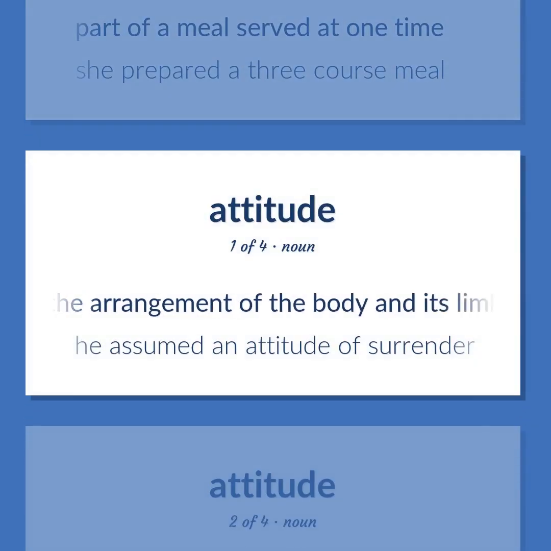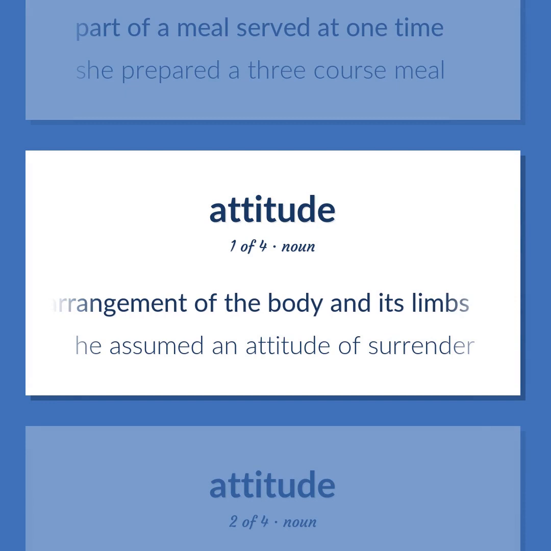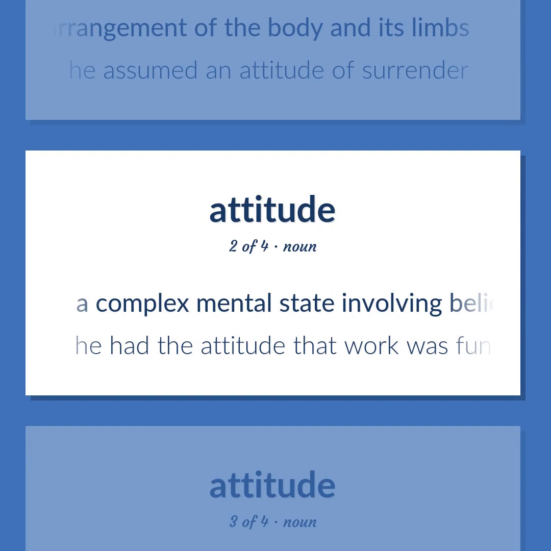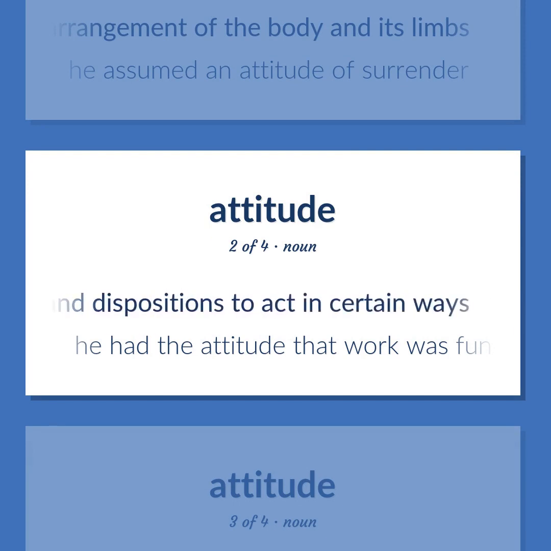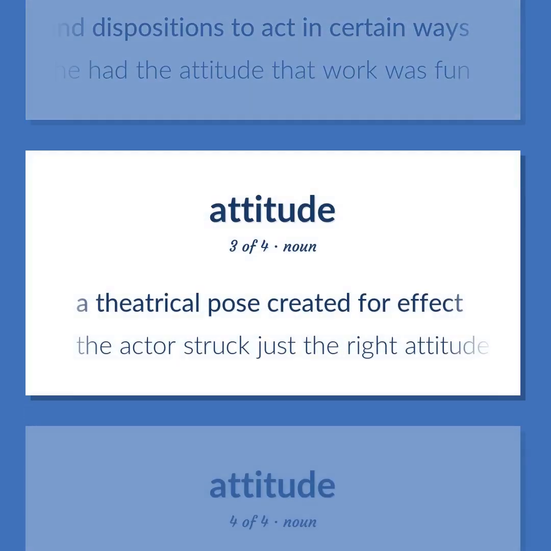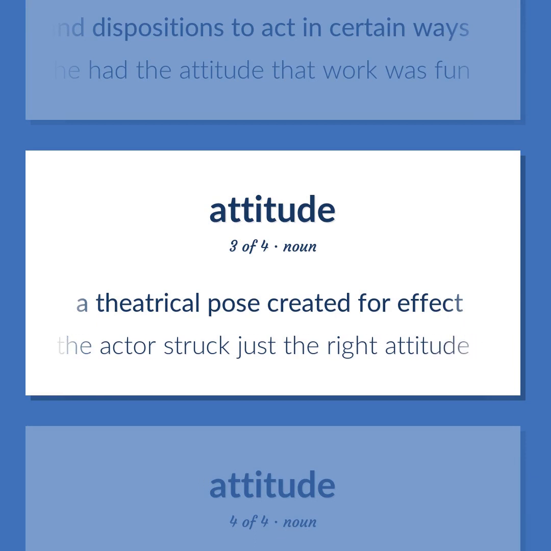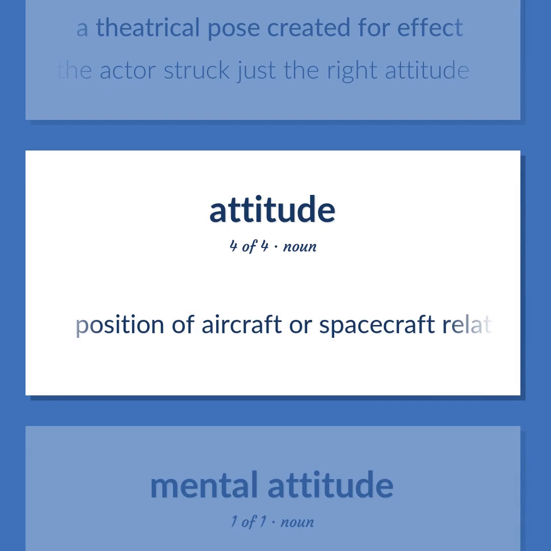The arrangement of the body and its limbs. He assumed an attitude of surrender. A complex mental state involving beliefs and feelings and values and dispositions to act in certain ways. He had the attitude that work was fun. A theatrical pose created for effect. The actor struck just the right attitude. Position of aircraft or spacecraft relative to a frame of reference, the horizon or direction of motion.